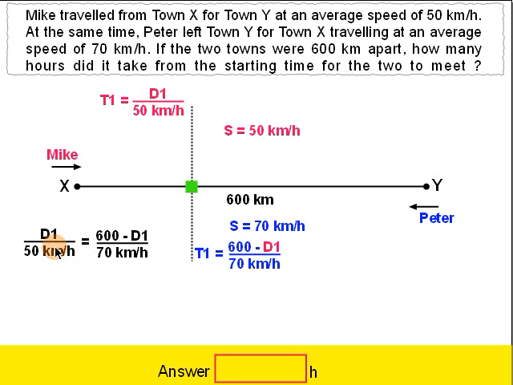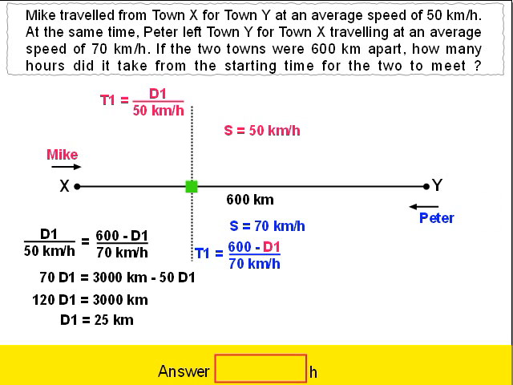So now we have d1 over 50 km per hour is equal to 600 minus d1 over 70 km per hour. Alright? Cross multiply, we have 70 d1 is equal to 3000 km minus 50 d1. Alright? Reshuffle it, we have 120 d1 is equal to 3000 km. Therefore, d1 is 3000 divided by 120, which is 25 km.